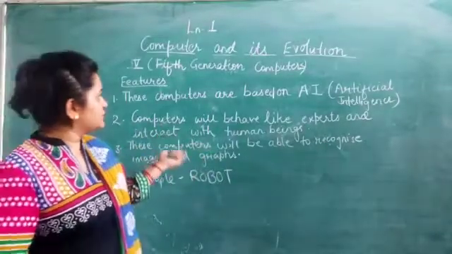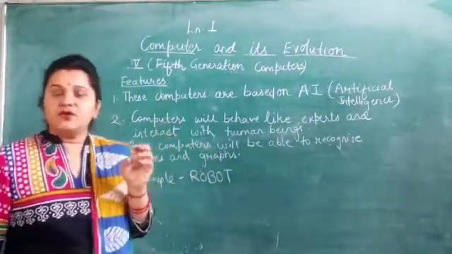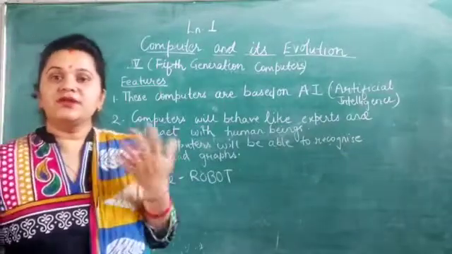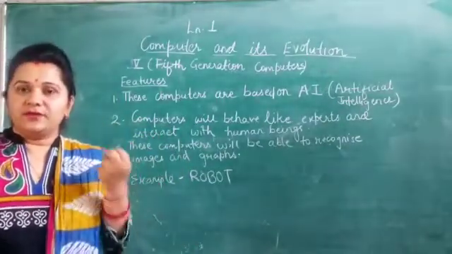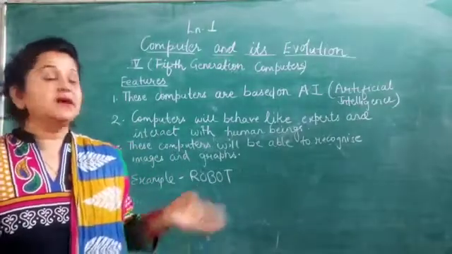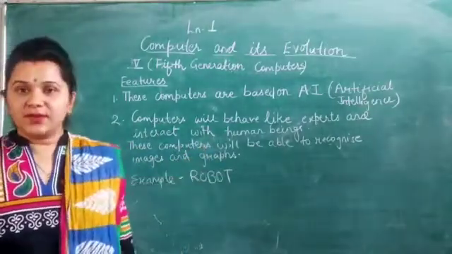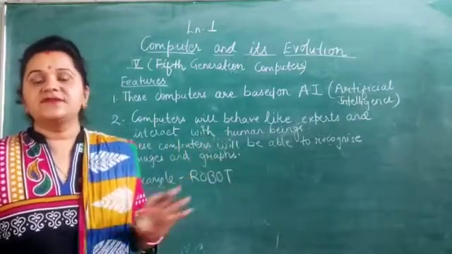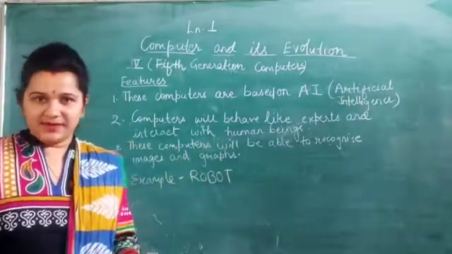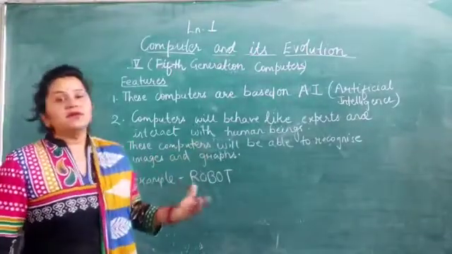The main goal of this generation computer is to interact with the humans, or they will be able to recognize the images and the graphs. Okay, and it would be very helpful for human beings if they could recognize the graphs and images, and they could help us. So the examples are the robots.